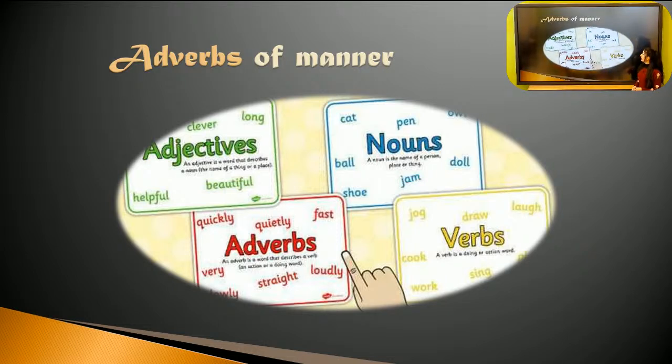It is a word that refers to the name of a person, place, or thing, like pen, doll, jam, cat, etc. And we have verbs. A verb is doing or action of something, like play, jog, draw, love, work, sing.